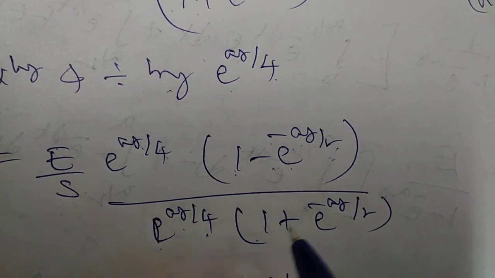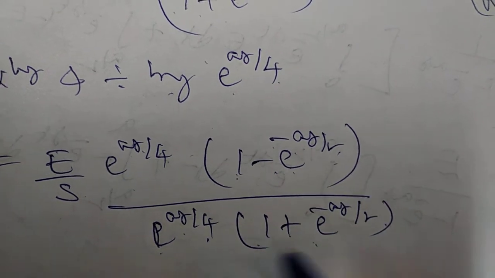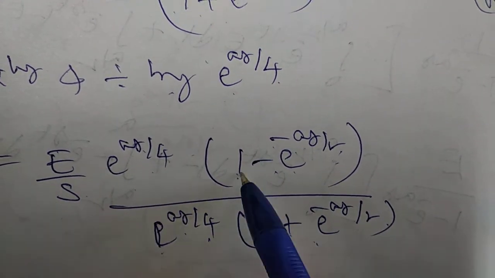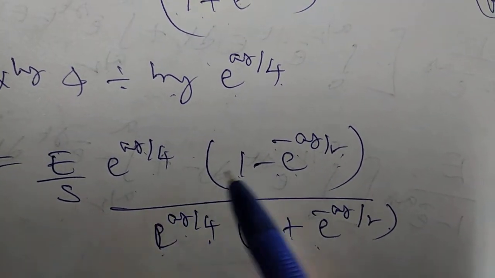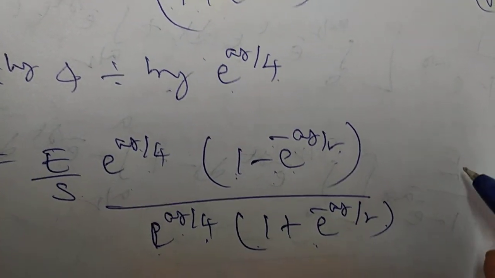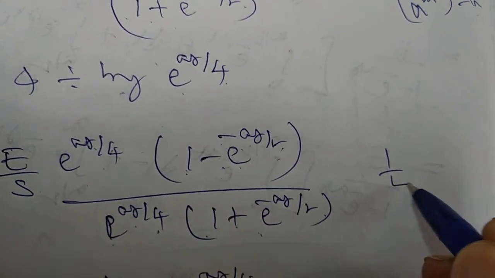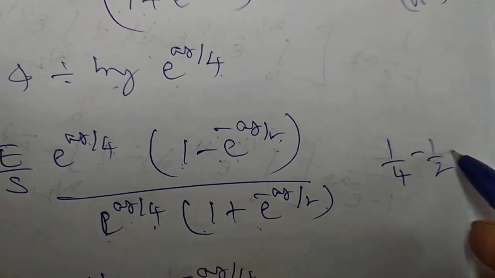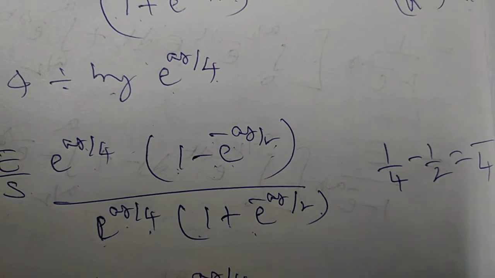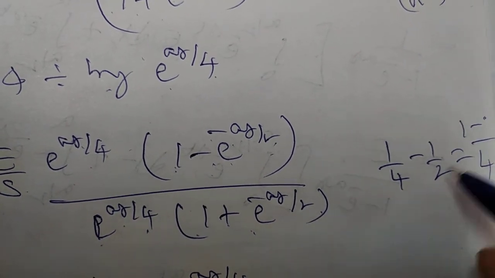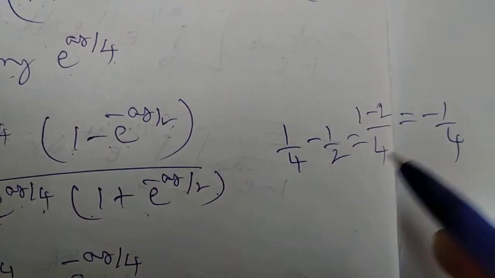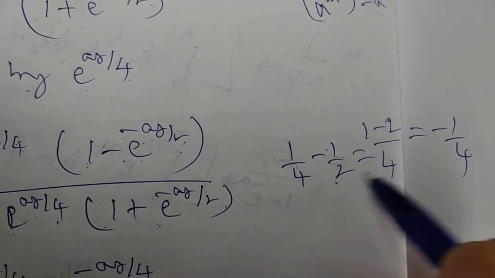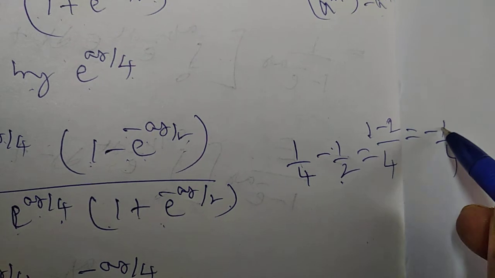So you have to write 1 plus e power of minus s by 2. So e power of s by 4 multiplied, we get e power of s by 4 minus e power of s by 4 into e power of minus s by 2. See, 1 by 4 minus 1 by 2. What is the LCM? 4 is the LCM. 1 minus what? 2 twos. So minus 1 by 4. See, 1 by 4 minus 1 by 2. So 1 minus 2, minus 1 by 4.